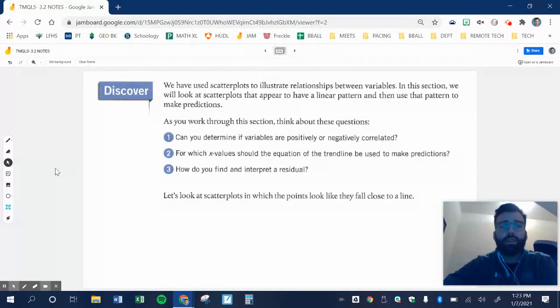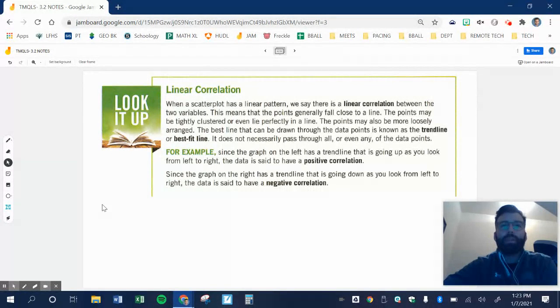Passion fruit, particularly. For which x value should the equation of the trend line be used to make predictions, and how can we interpret a residual? So I'm going to let you read this about linear correlation. Go ahead. We've talked about lines of best fit before, but we haven't necessarily talked about positive versus negative correlation. It says since the graph on the left has a trend that is going up as you look from left to right. If you looked at the pictures that were given, I didn't include them.